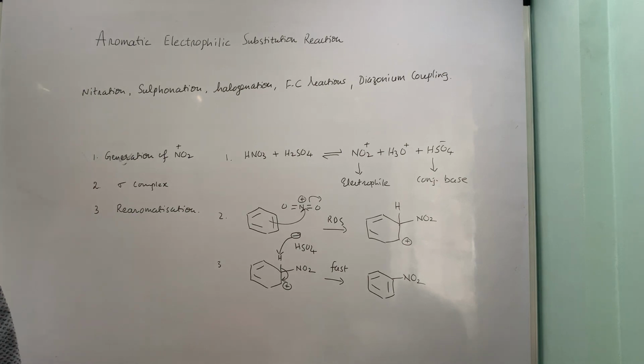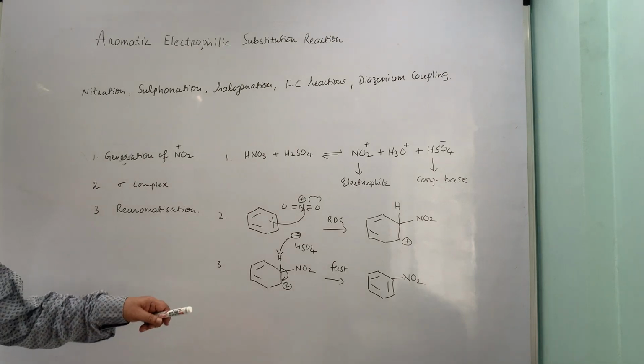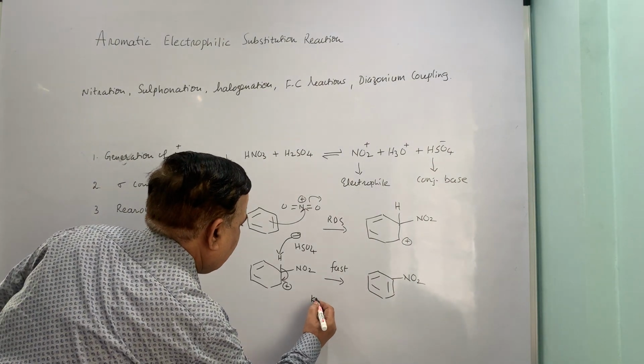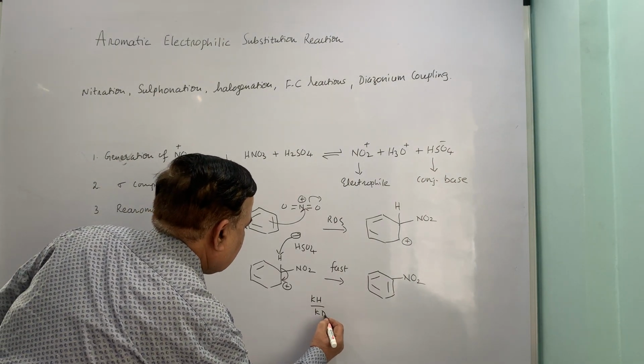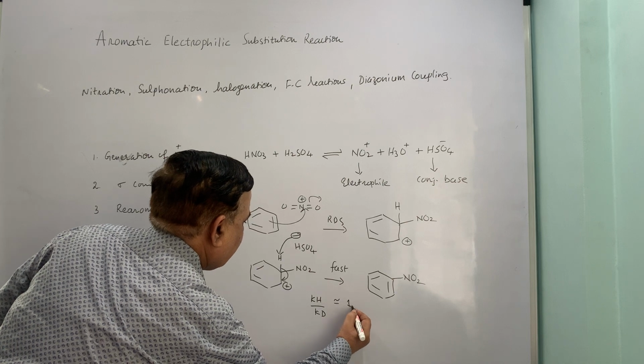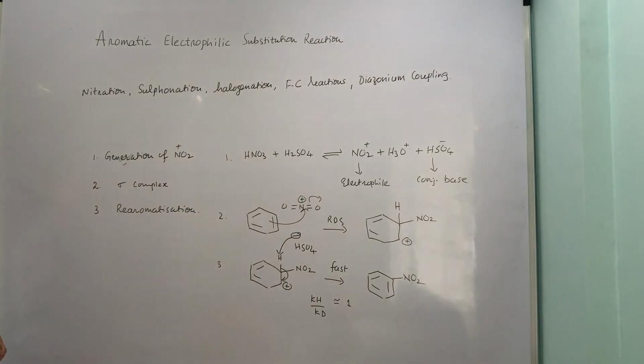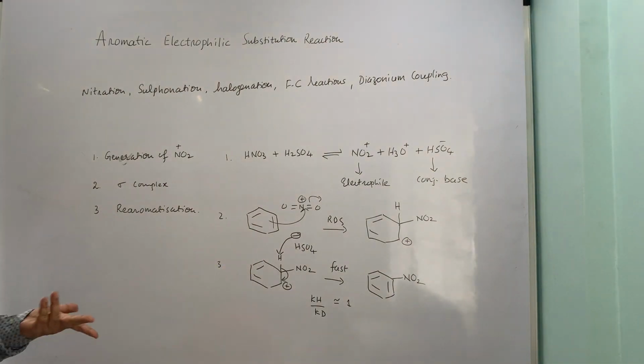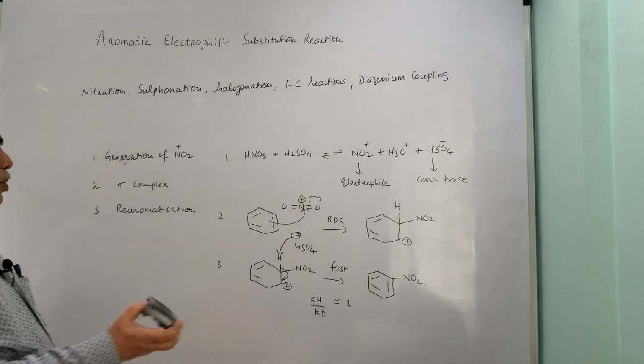The first step requires higher energy, the energy barrier is high, and naturally it is a slow step. The second step relatively has lower transition energy to overcome, and therefore the loss of proton occurs during the second step. And because of this, kH by kD is almost 1 for nitration. So when I am working with the normal benzene with deuterated benzene, the rates are going to be almost same.